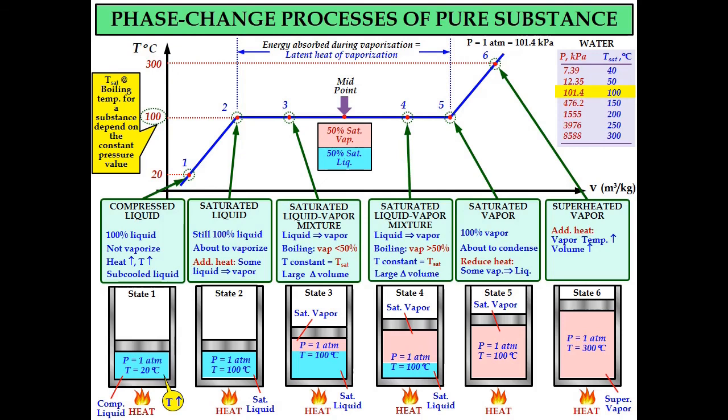If we add heat, the vapor temperature will increase, and the superheated vapor volume will also increase. And in this region, even if we reduce the heat, the superheated water vapor will not condense because the point is far from the saturated vapor point. So these are the phase change processes of a pure substance. In this example it is for water, but the concept can still be applied to different types of substances.